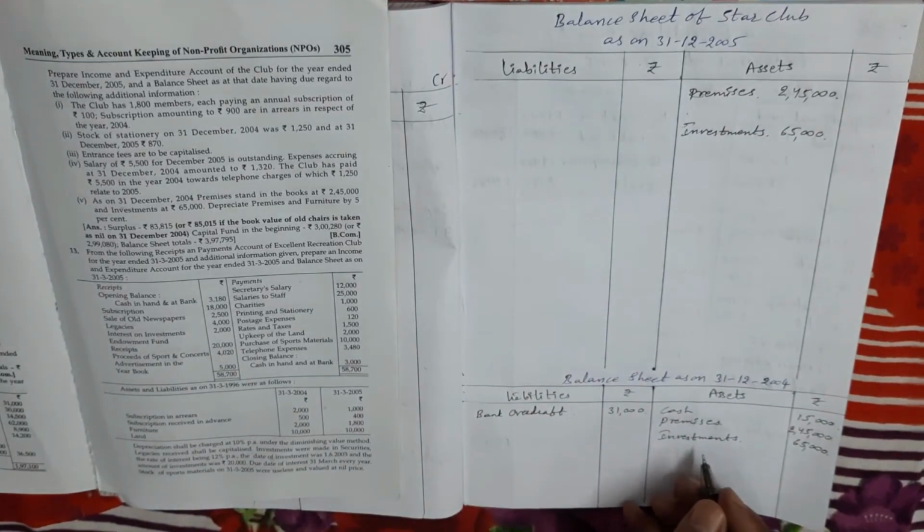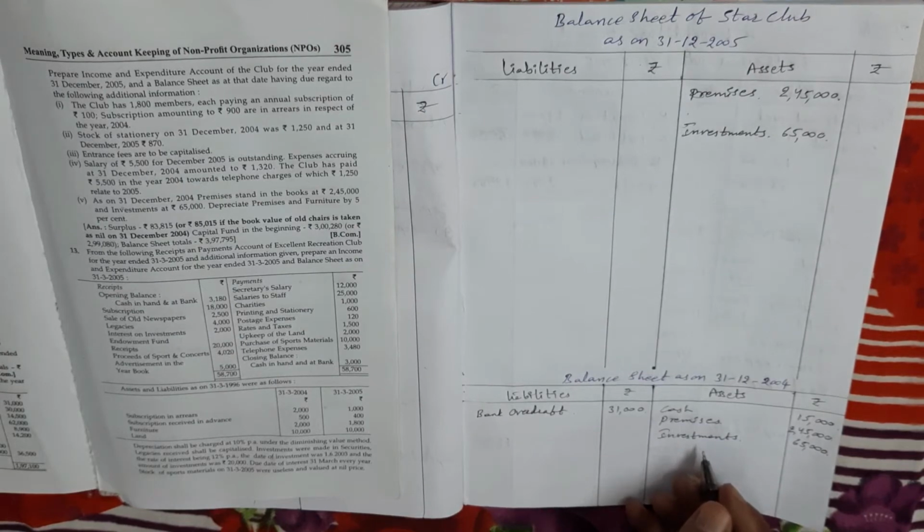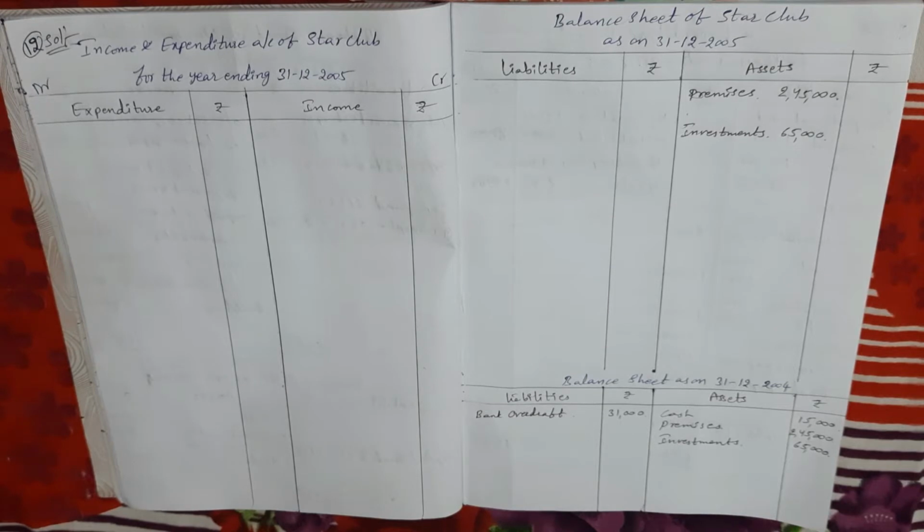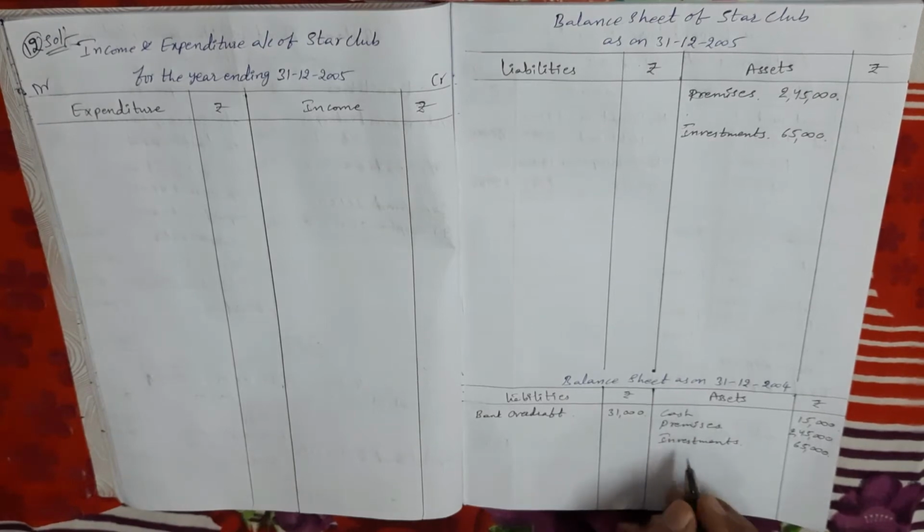Next, in the receipts and payments account, subscriptions. Subscriptions, last year amount we take in last year balance sheet asset side.